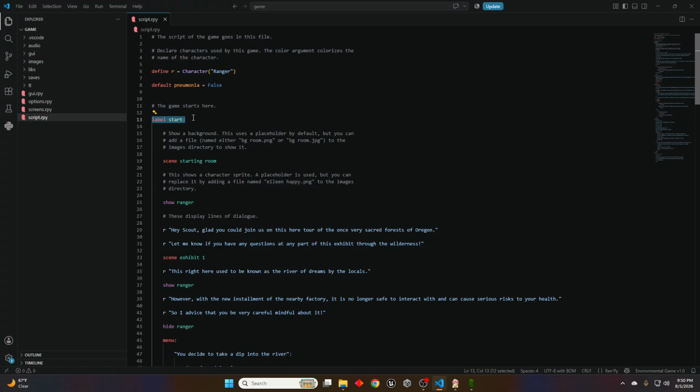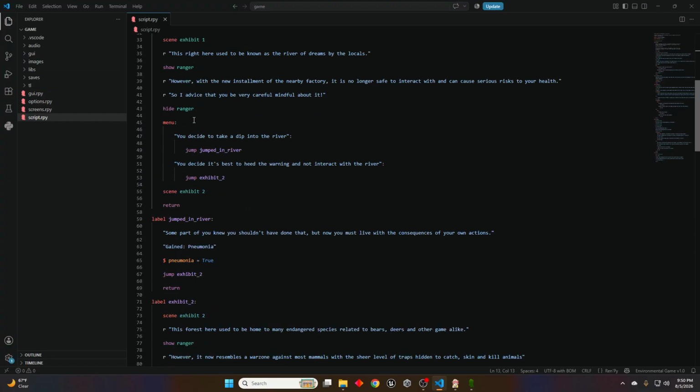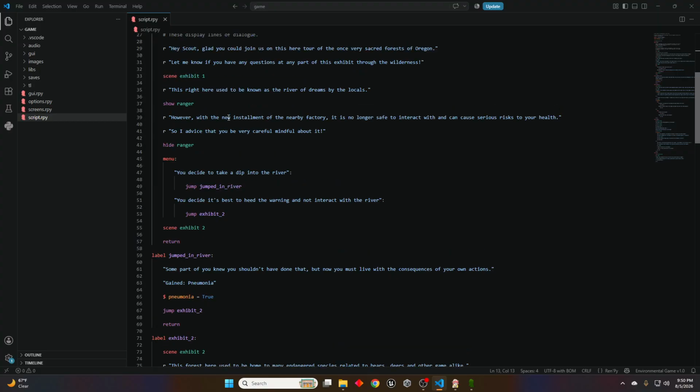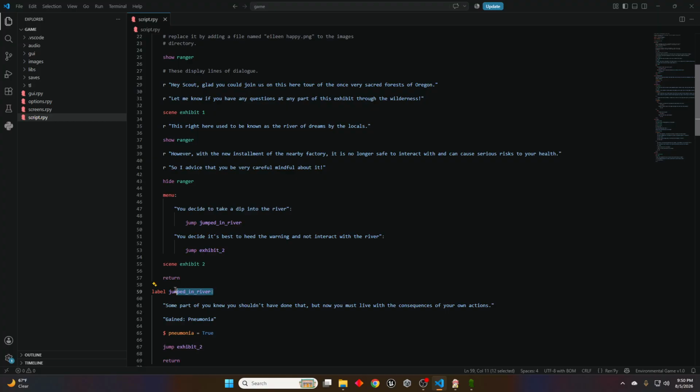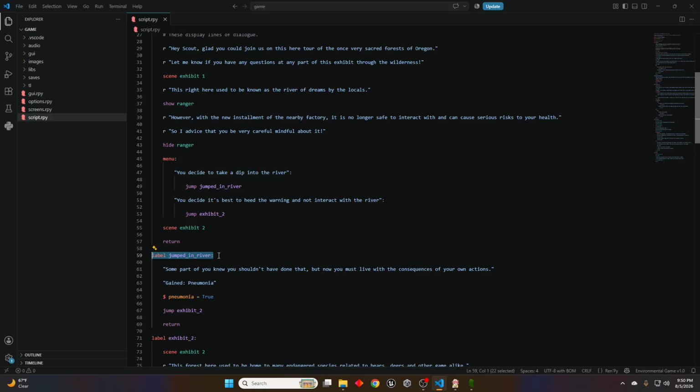Now, I'll explain a bit about the format that RenPy uses. It uses a label system, right? What I mean by that is whenever the game is going to start, we always start with the start label. That's always going to happen. But there are other labels that we can create. Let's say we create the label where we jump in the river. Now this means we're going to jump to a whole different block of code.